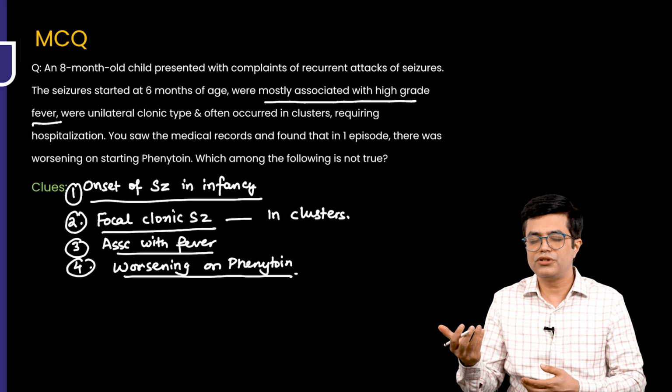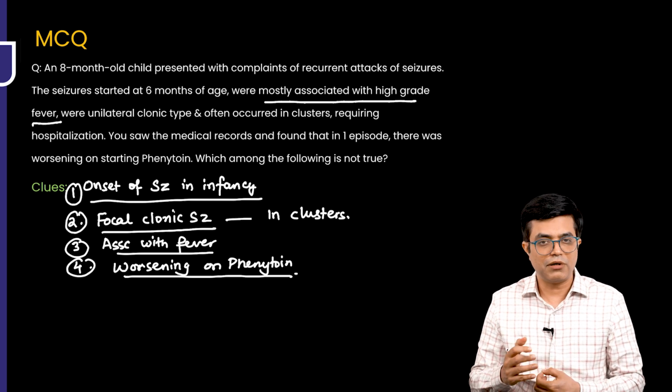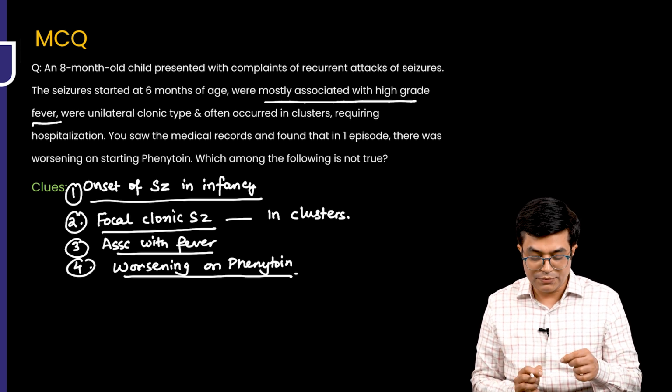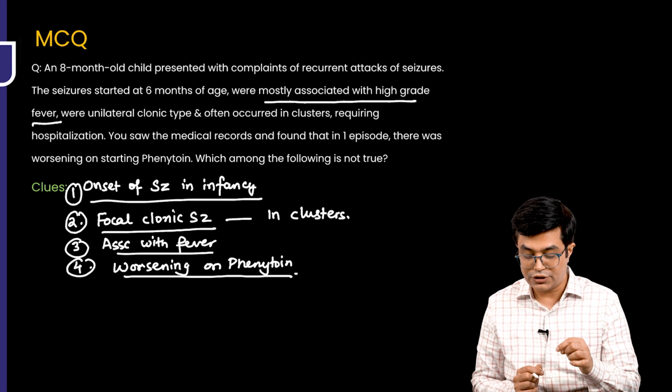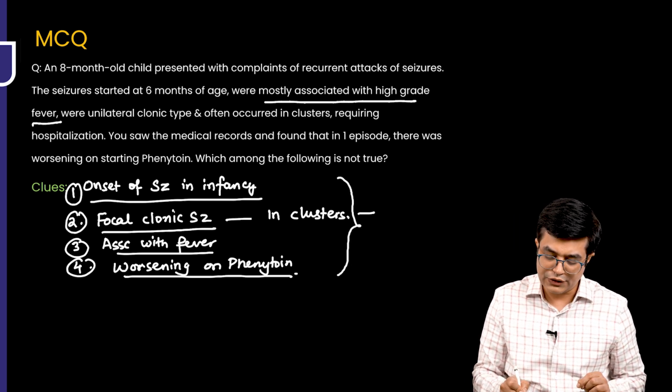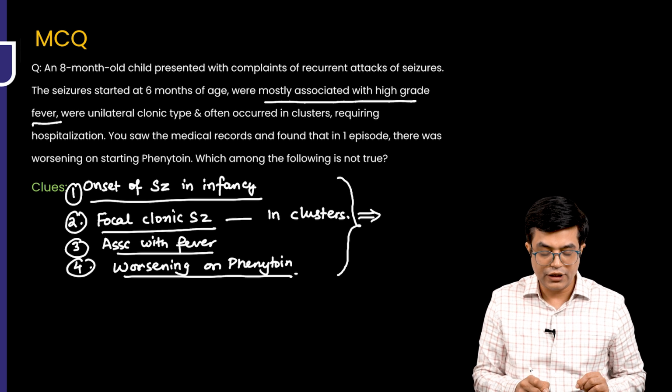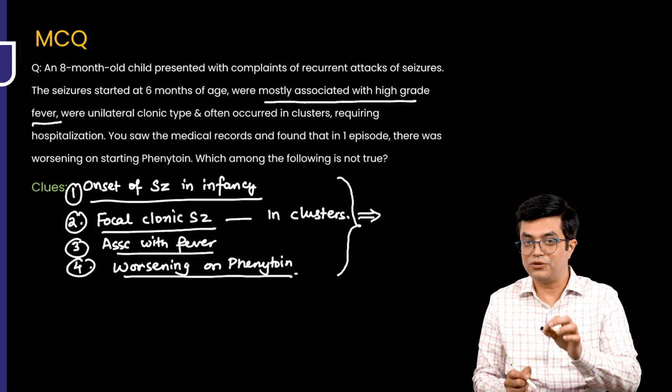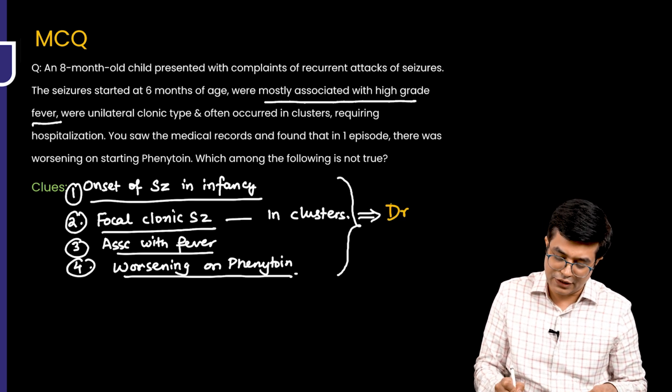A few myoclonic seizures tend to worsen when you start carbamazepine or oxcarbazepine. But this particular seizure, you would notice, is worsening on phenytoin. Because of all the spectrum of features and the association with fever, the likely diagnosis which comes to mind is Dravet syndrome. So the patient is likely suffering from Dravet syndrome.